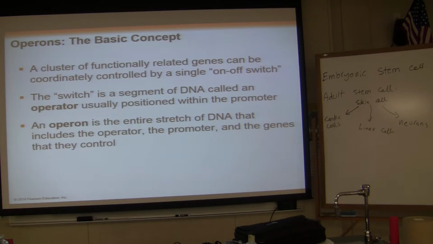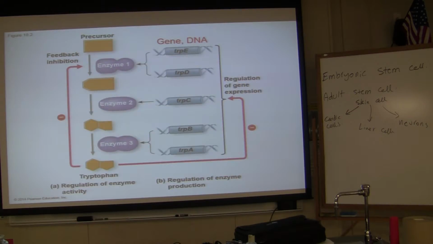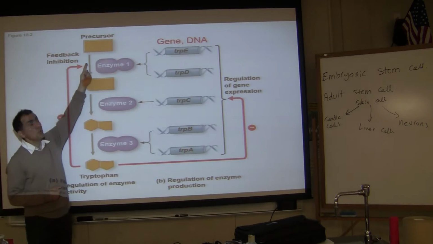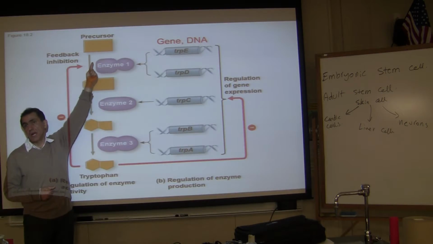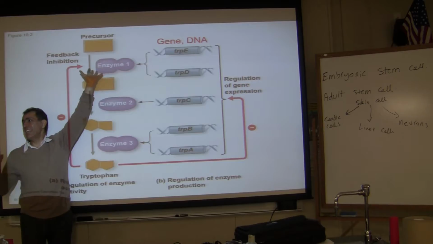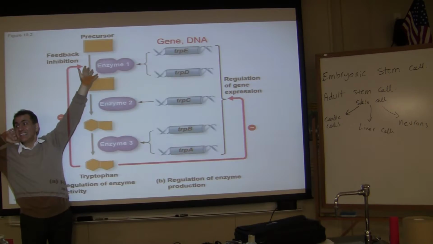Can you go back one slide real quick? I'll ask you a question. What is the precursor? A precursor is, for example, a molecule inside of a cell, such as another amino acid, such as lysine. What does the enzyme do?